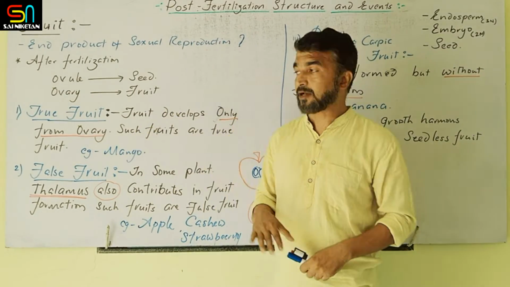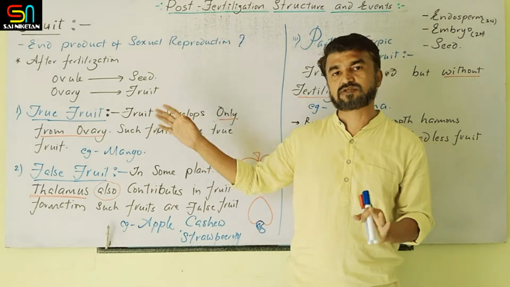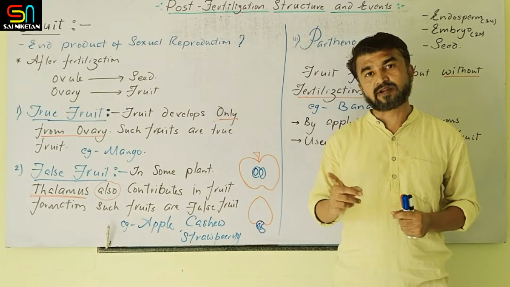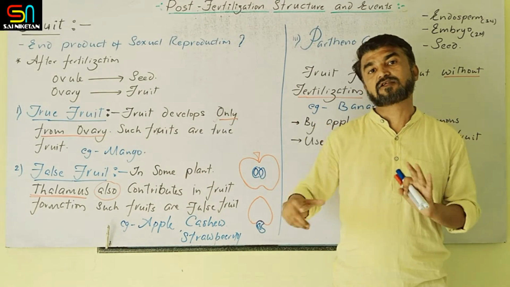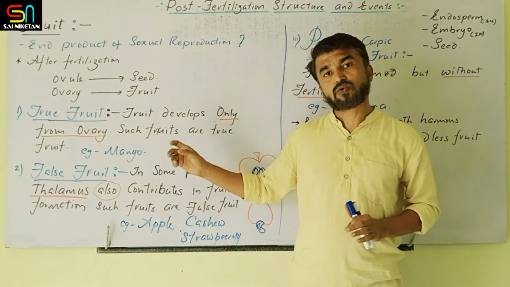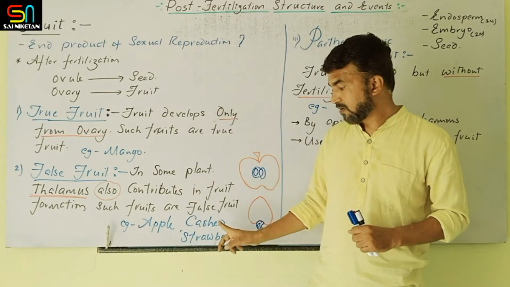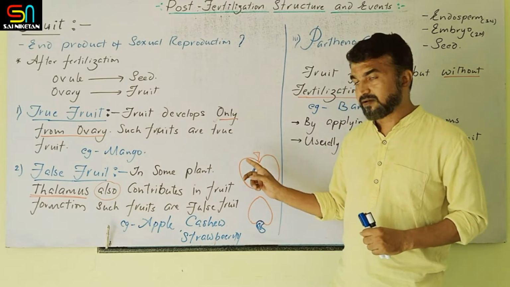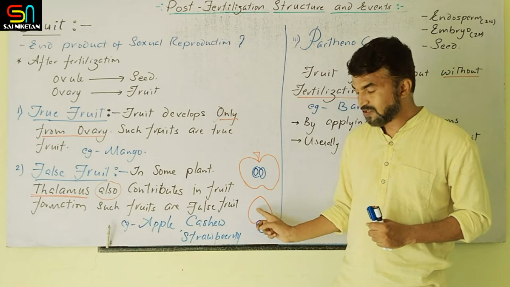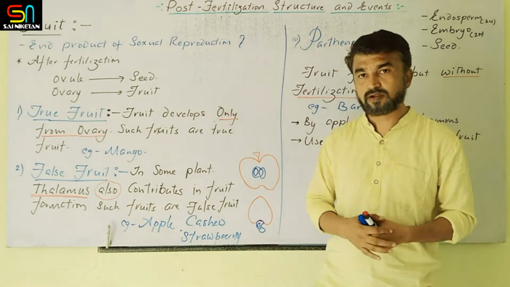So roughly three types of fruits are there. True fruit, if the fruit develops only from the ovary, such fruits are called the true fruit. False fruit means the fruit develops from ovary plus other floral parts. In the textbook, the thalamus also contributes in the fruit formation. Such fruits are called false fruit. Example, apple, cashew and strawberry. Whatever portion we are eating in the apple is nothing but the thalamus. Even in cashew, this is the thalamus. Strawberry is also thalamus part only. In that one, complete inflorescence is involved.